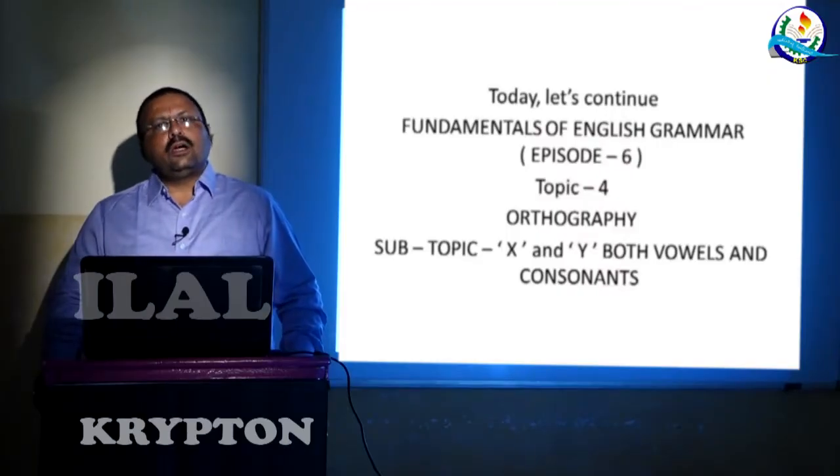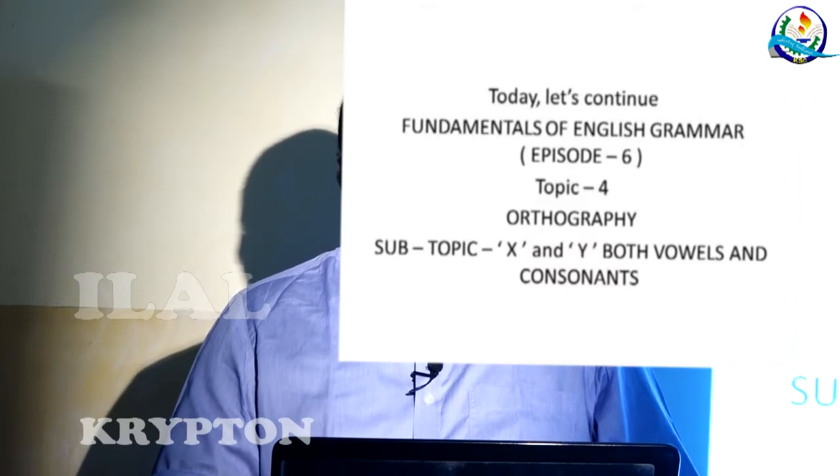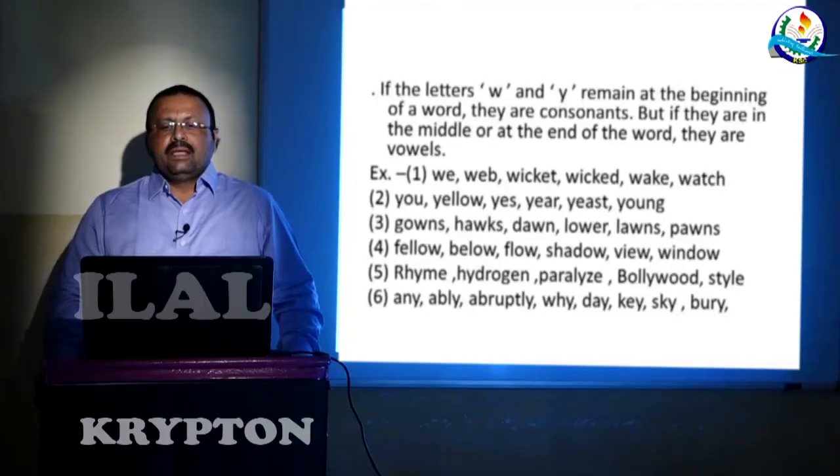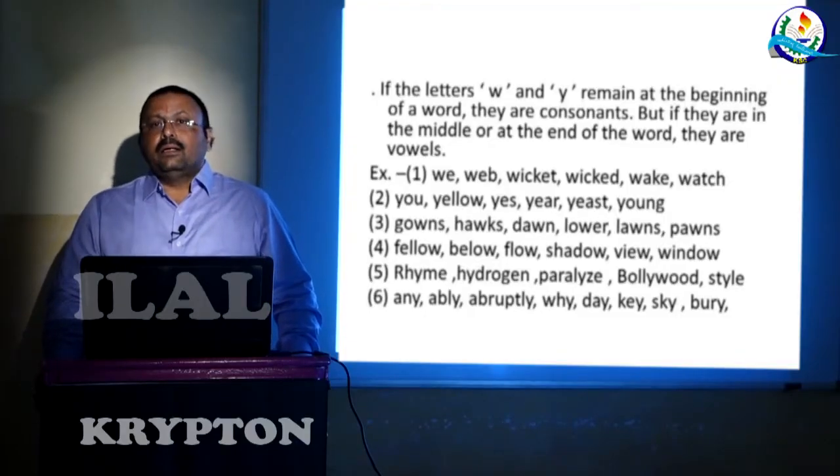So here we have read 5 vowels are there and 21 consonants are there, but 2 letters, their behavior is so unique that they can serve as the consonant some of the time and sometimes they can serve as the vowel, and everything is dependent on the place where they are used. The letters W and Y, if they are at the beginning of a word, they are consonants. But if they are in the middle or at the end of the word, they are vowels.